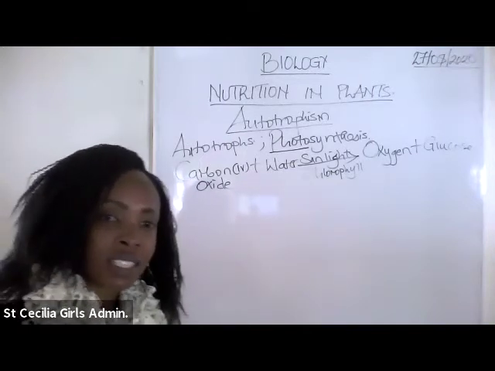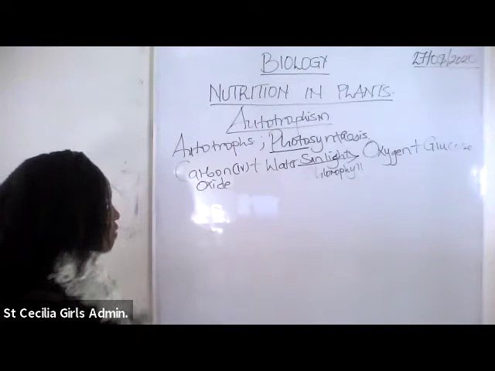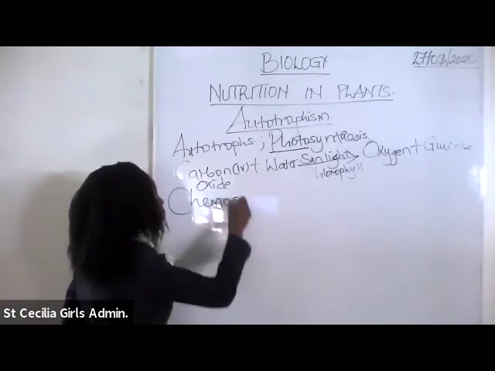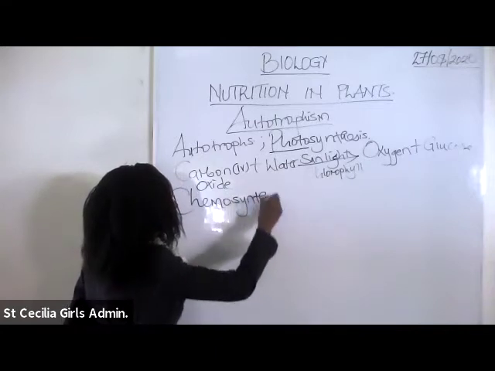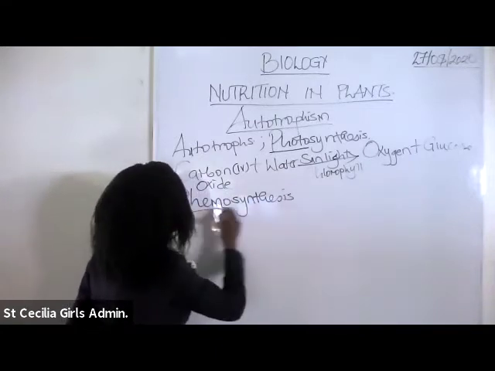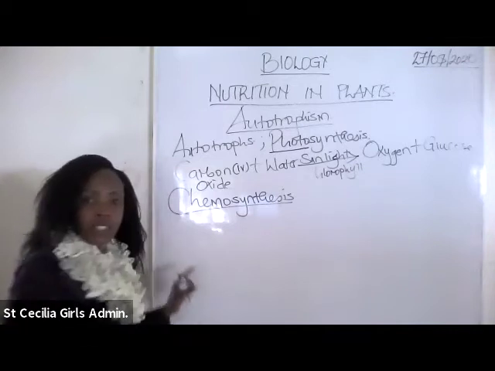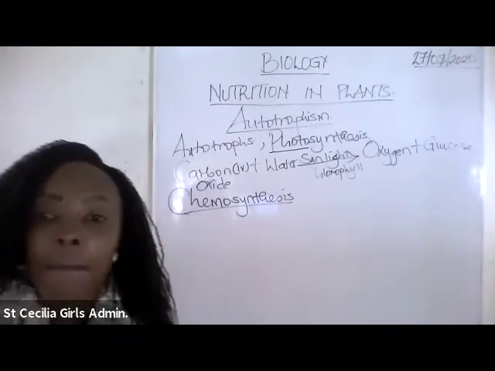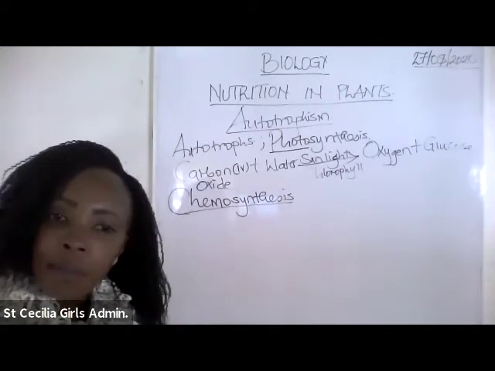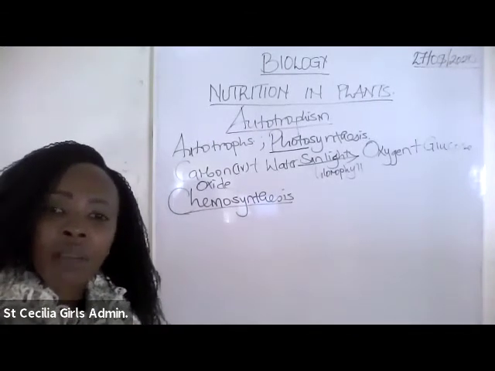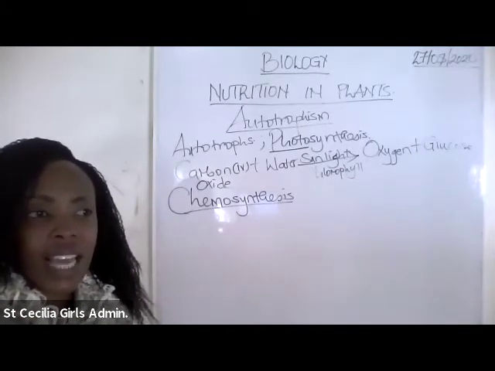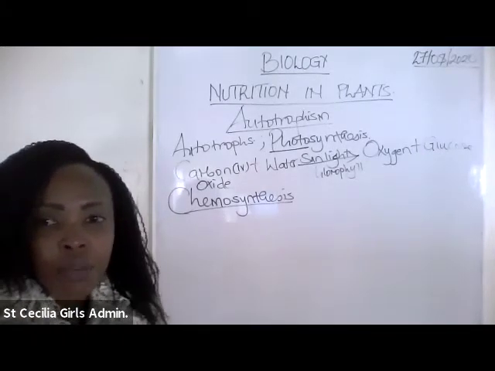So that is photosynthesis. We also have another process that we call chemosynthesis. Now, this is the process in which bacteria, the non-green plants, make their own food, but they do not obtain the light energy from sunlight.